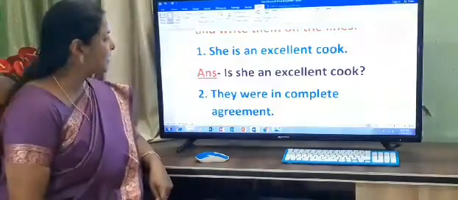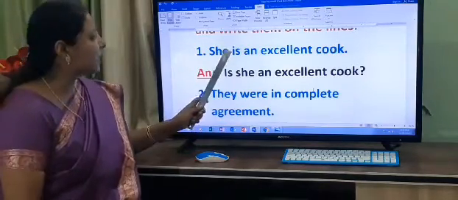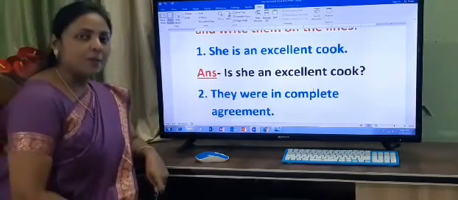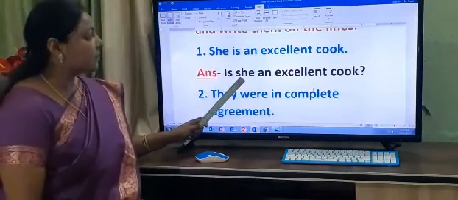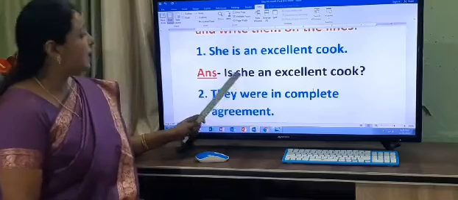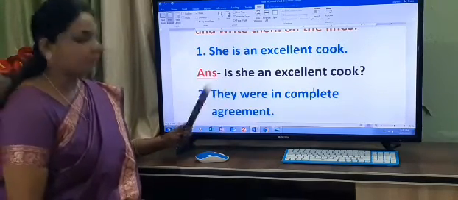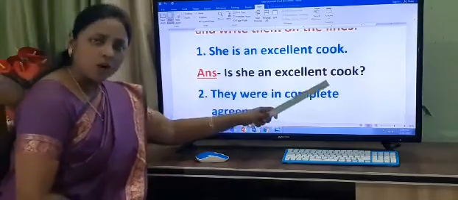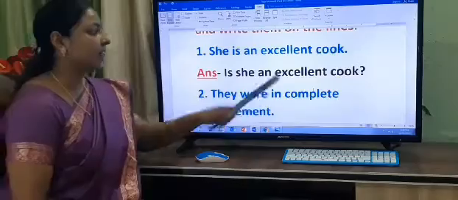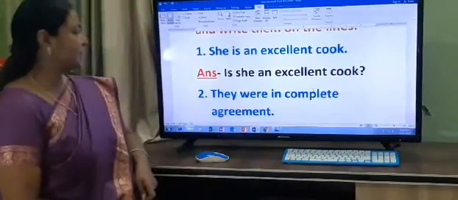Interrogative sentence. What is the subject? She. And what is the helping verb? Is. Do you remember, children, what I said? That when we ask the question, before the subject, what will come? Helping verb. So, is she an excellent cook? And at the end of the sentence, we will put a question mark.